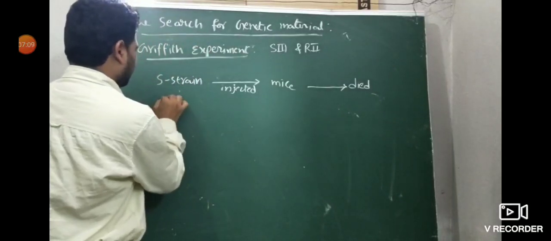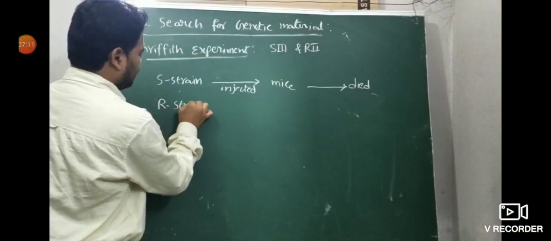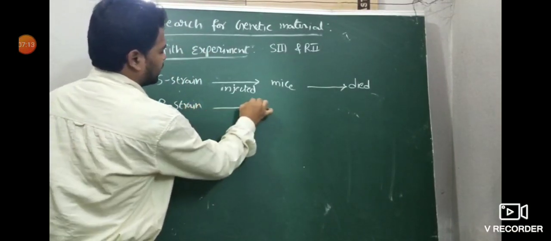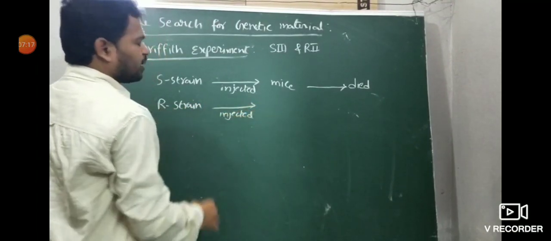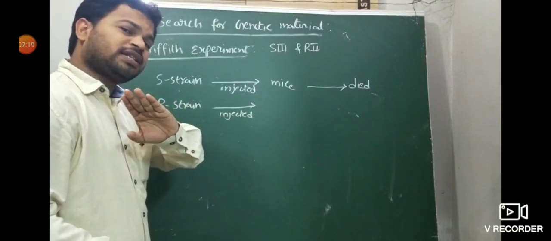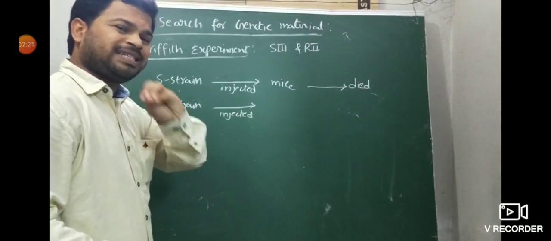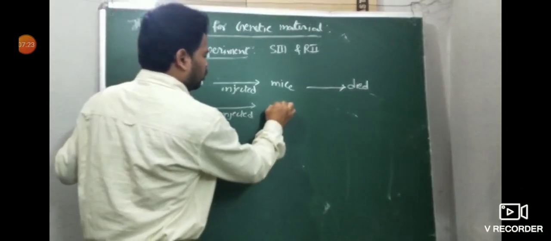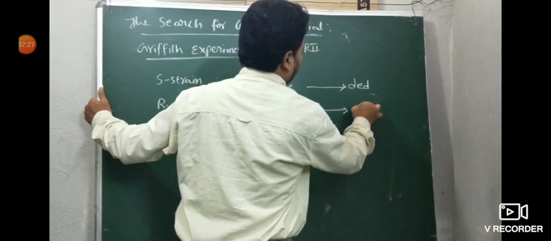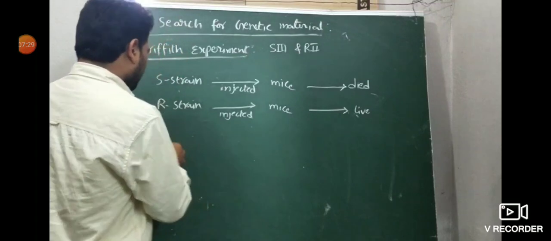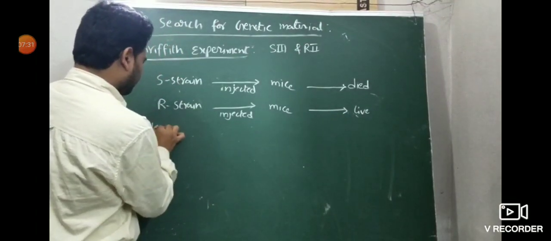Next, R strain or rough strain is injected into mice. The R strain does not have a polysaccharide coat, so it does not cause disease. When injected into mice, the mice live; the mice do not die. Then heat killed S strain.